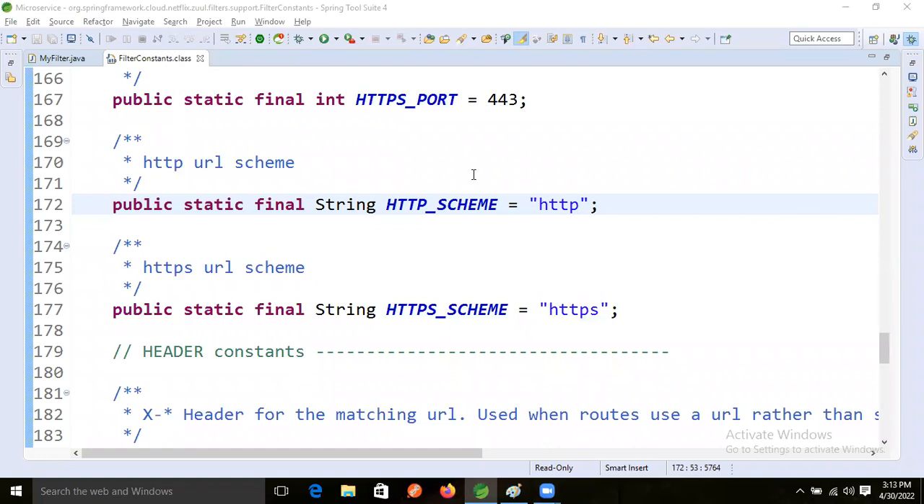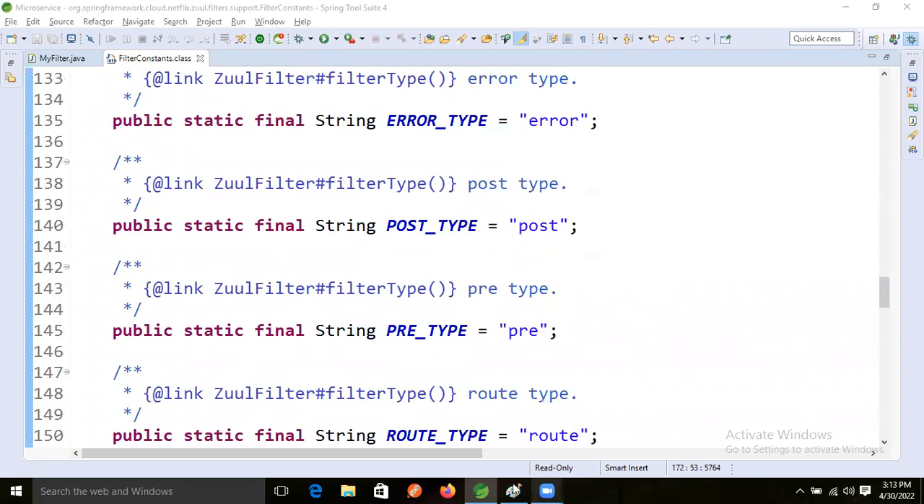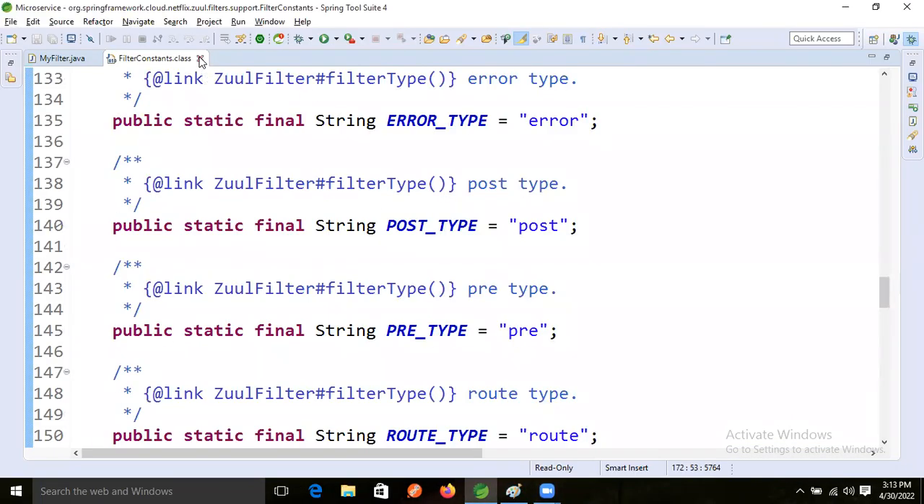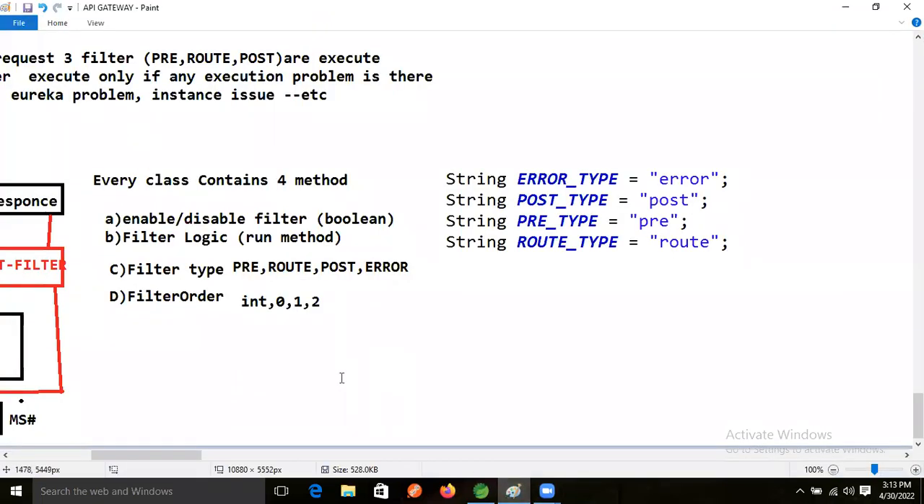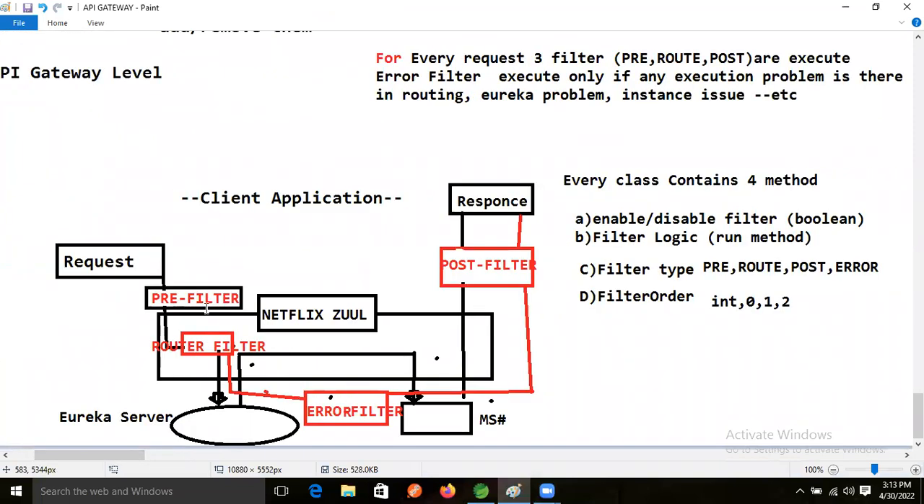So in between these filters we will apply them. Now come to the application, the development. Here, which kind of filter type do we want to apply in our application? Now I want to apply first the pre-type, the pre-filter, in our application, right?